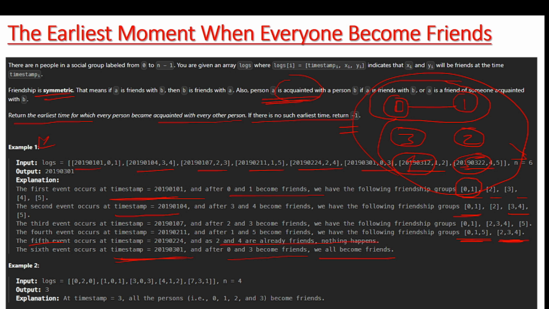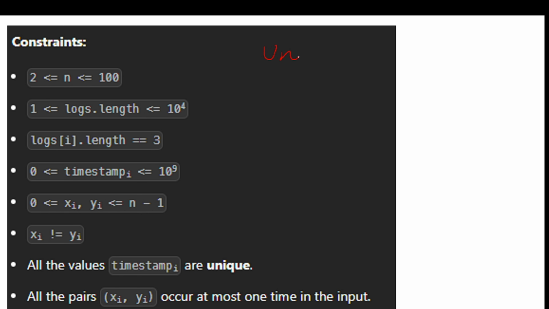A typical UnionFind data structure usually provides two interface methods: one is find, and the other is union. So the UnionFind data structure typically provides two interfaces.